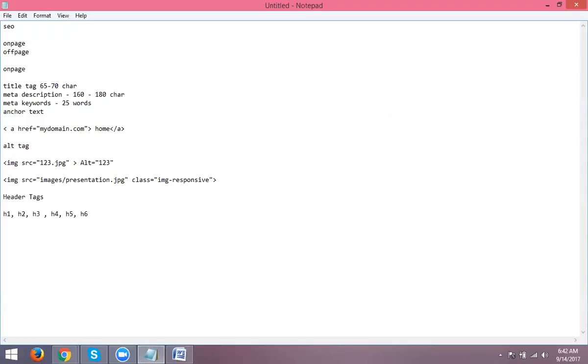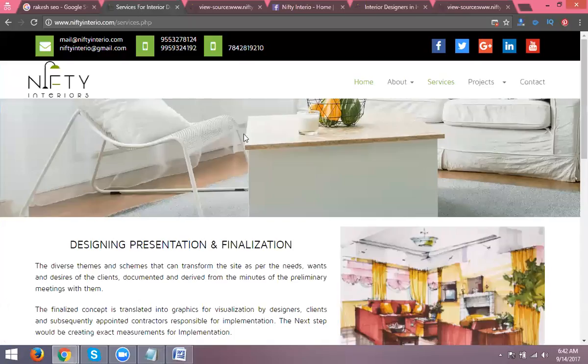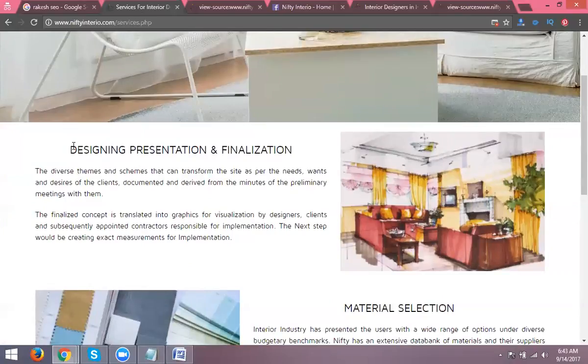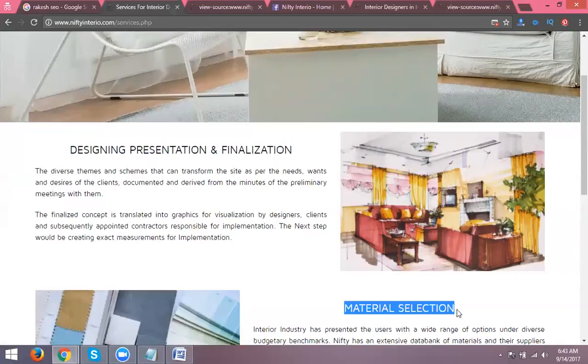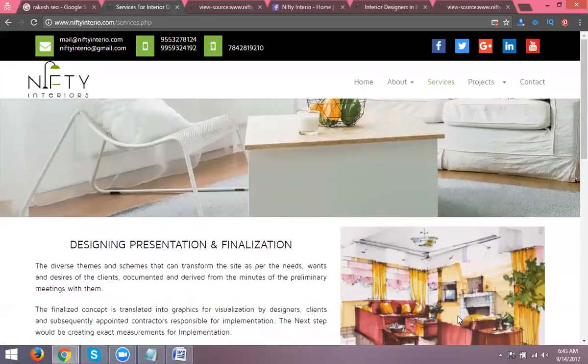H1 is the heading, the main heading. H2 is the subheading. H3 is the subheading. H4 is the content. H5 and H6 are the footer headings. Here, simple logic. I am taking my website. What is the heading called here? These all will be subheadings, not the major heading.